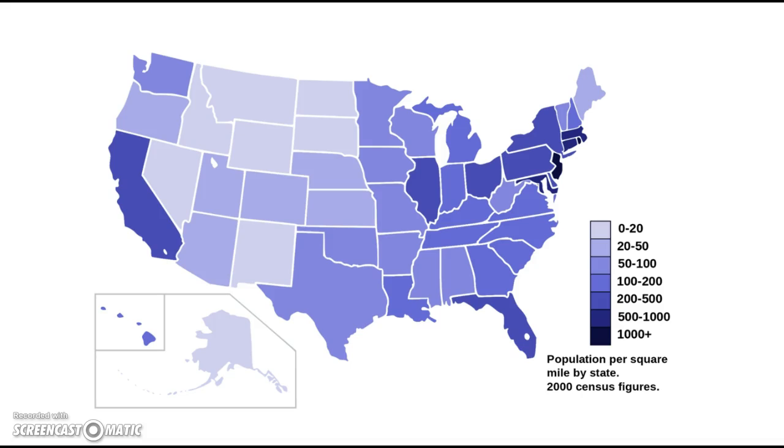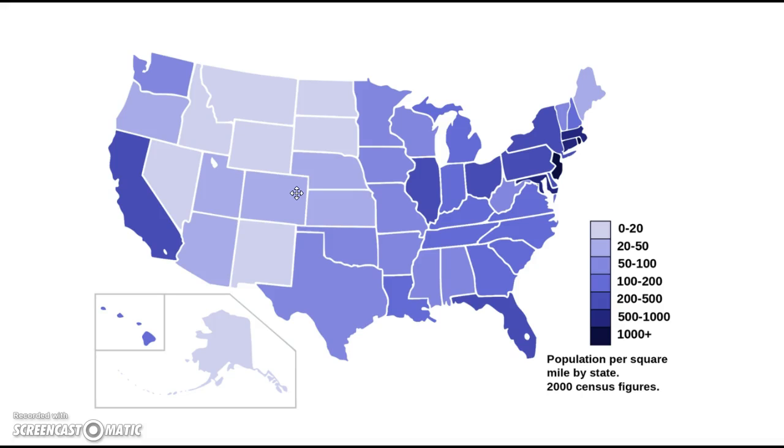What we have here is a little map to show you the density of the states. Up here in the Northeast, where we are, it's pretty dense, about 1,000 people per square mile. New York City, about right here, is extremely dense. Connecticut, Massachusetts, Rhode Island are all pretty dense. Out to the west it's not very dense because they're mostly farms. Those all take into account how big populations get.